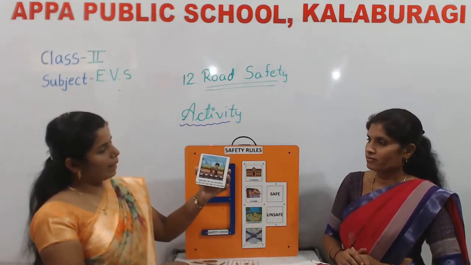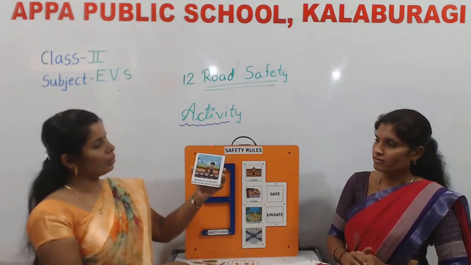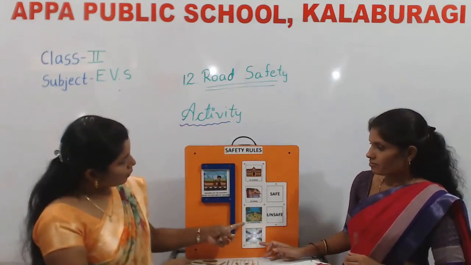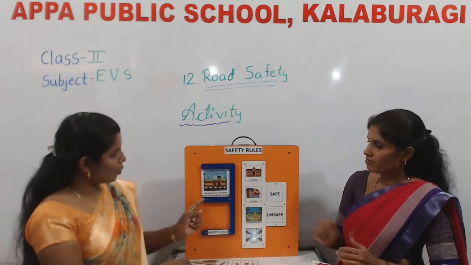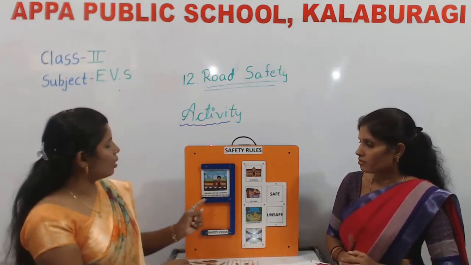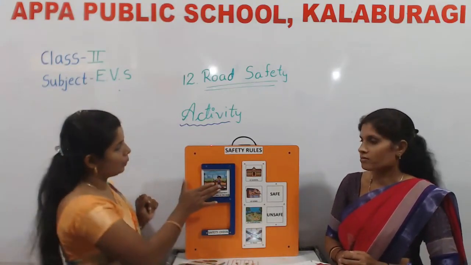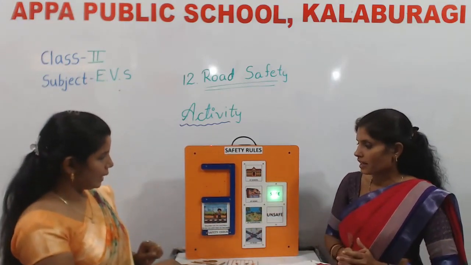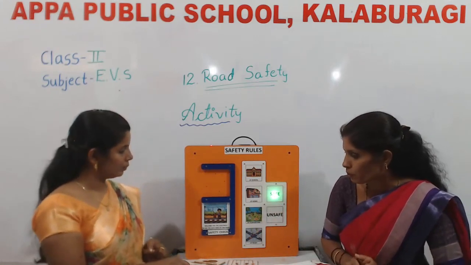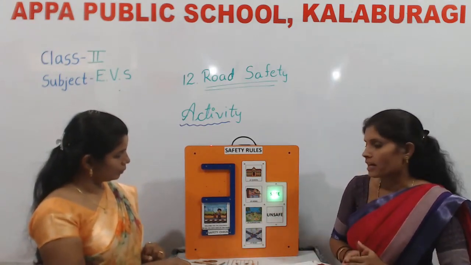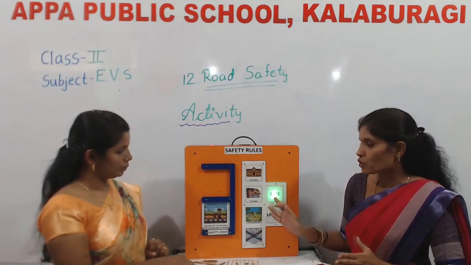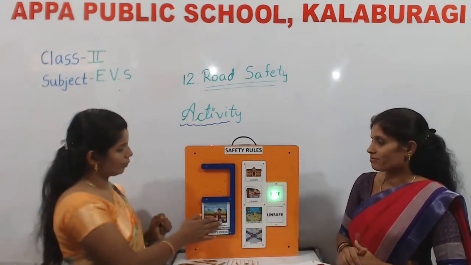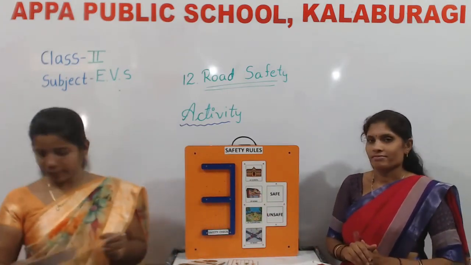Walking on the footpath or on the safe side of the road. We'll check whether it is at school, at home, at playground or at road. Yes, at road. We'll check whether the situation is safe or unsafe. Yes, safe. It is safe walking on the footpath or on the safe side of the road. Children, we should walk on the footpath. It will be safe for you. These are some safe rules.